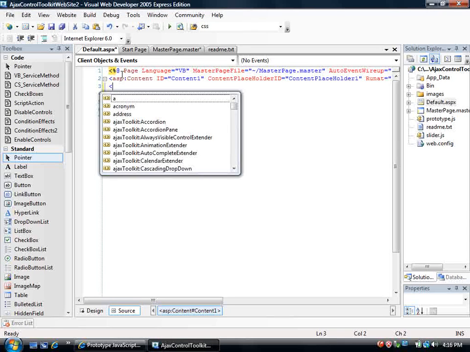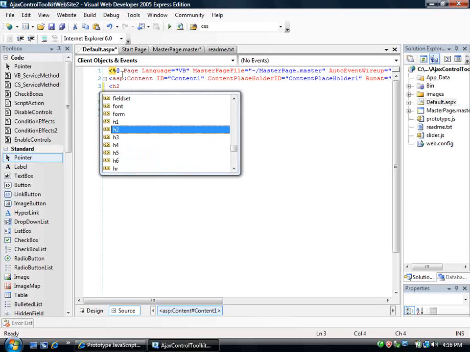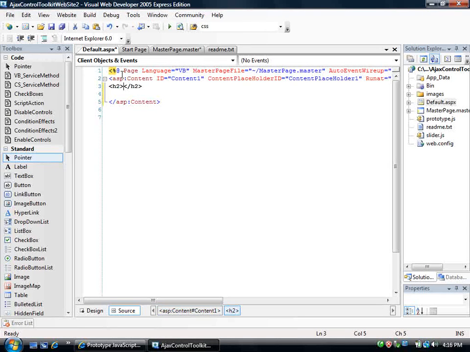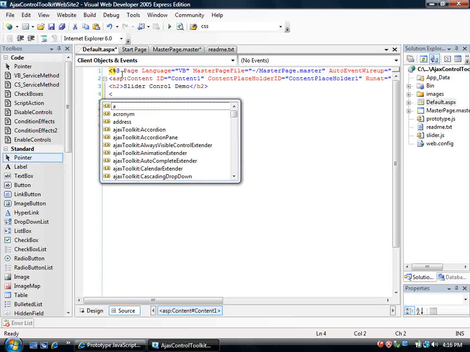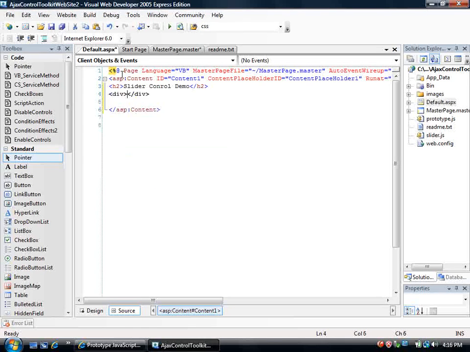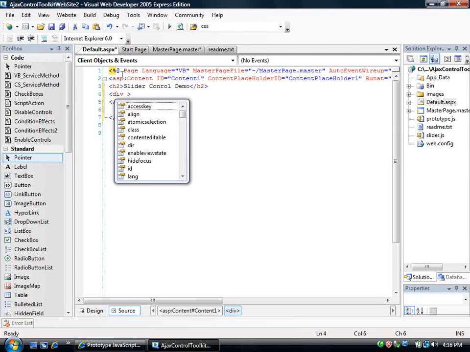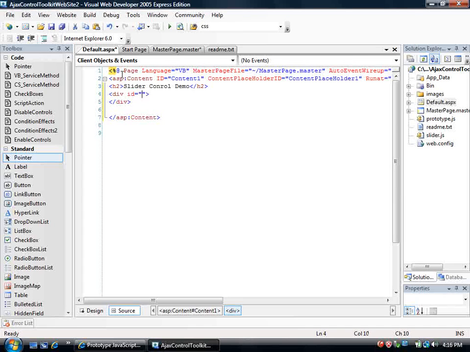So let's add a header here. This is going to be our slider control demo, and first I'm going to add a div, and I'm going to call this div track 1.